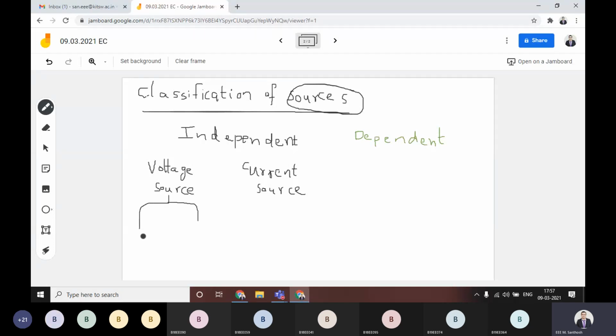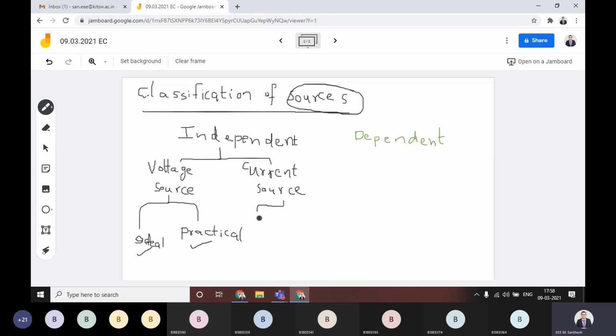Actually, when you are considering the normal laboratory usage purpose, those are called practical sources, as you know already. But in case of the normal calculation purpose, whatever they'll give in your exam or in your books, those are considered as sometimes ideal sources, sometimes practical sources. That means when you consider the voltage source, if it is an independent source, then independent voltage source will have the two kinds. One is ideal source and one is practical source.